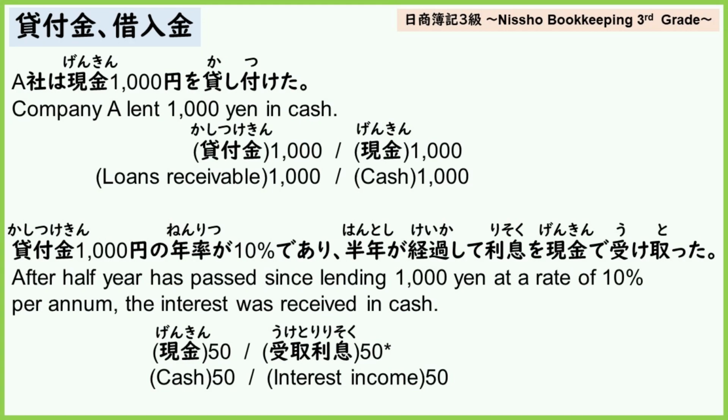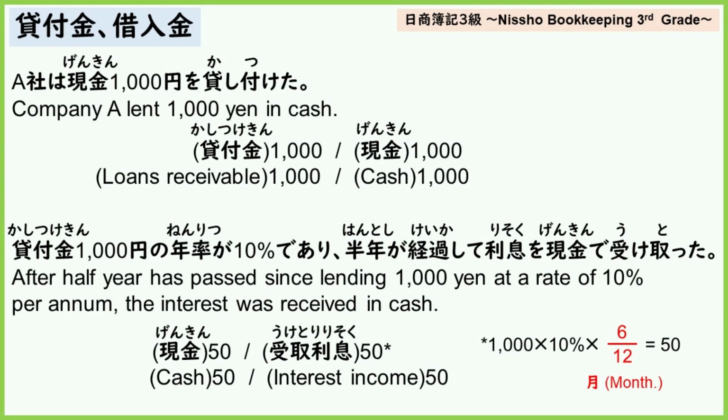We received cash, so we will debit cash in the journal entry. The credit side is accounted for under interest income, a revenue account. Interest calculation is done as follows: 10% interest is accrued over 1,000 yen for 1 year, and this is then calculated for 6 months' worth.